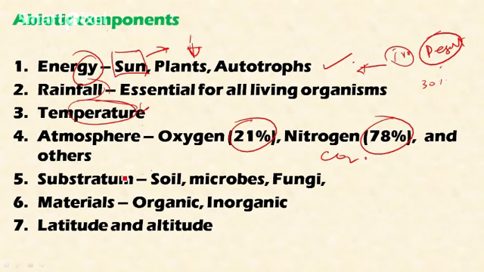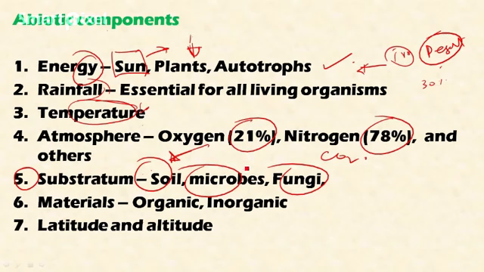So the fifth factor is substratum. Substratum includes soil, microbes and fungi. Soil is the single most deciding factor for plant growth. If the soil is fertile, it can sustain diverse plant species, which in turn can sustain a different range of animal species. So soil is also one of the important abiotic components. Another thing includes organic and inorganic materials.